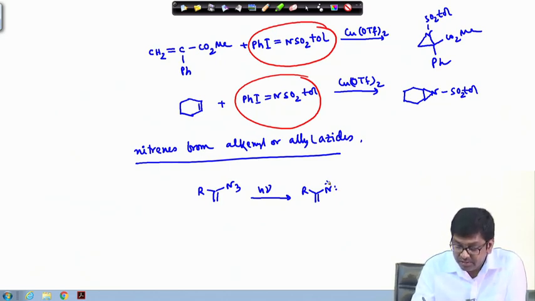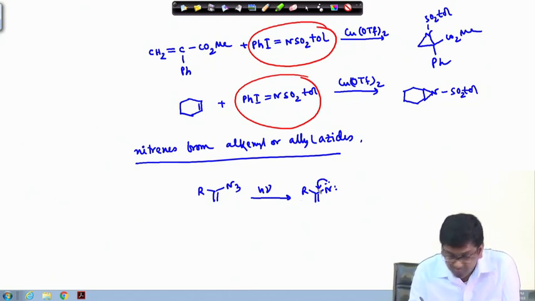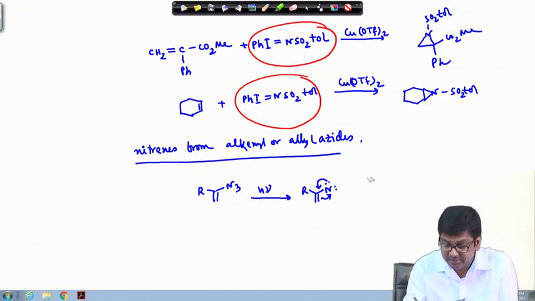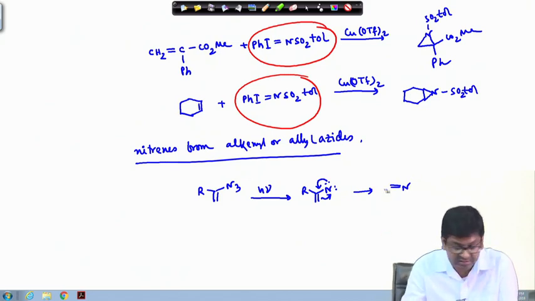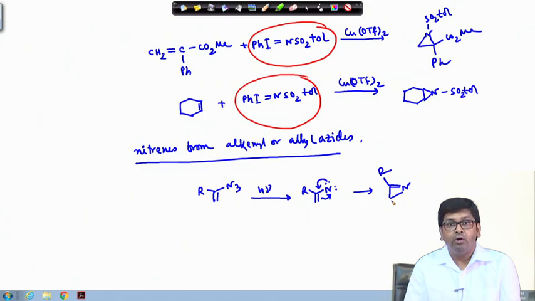As per example, if this will migrate over here, then actually this type of highly strained ring will form, a 3-member nitrogen containing ring will form. Okay. So, this will generate this type of ring compound actually.